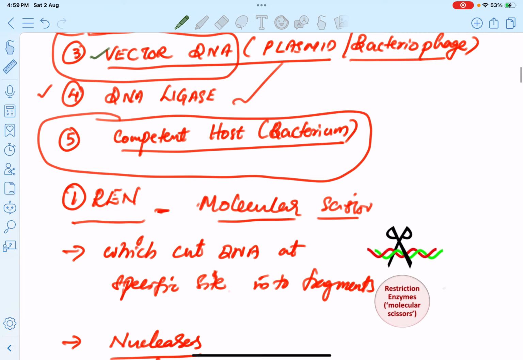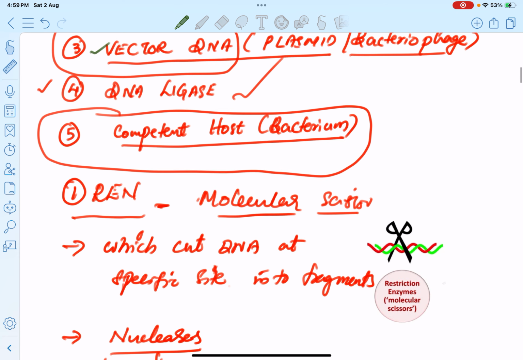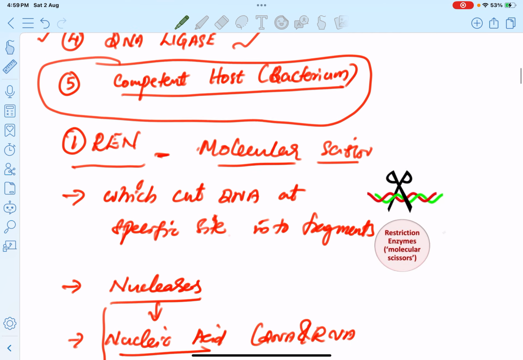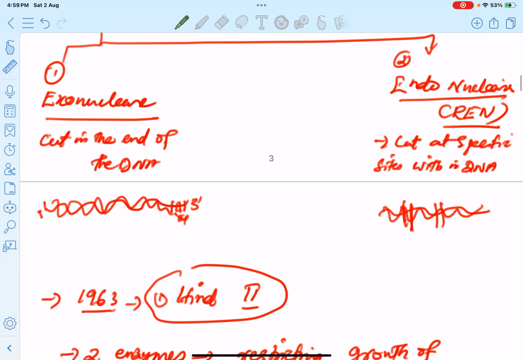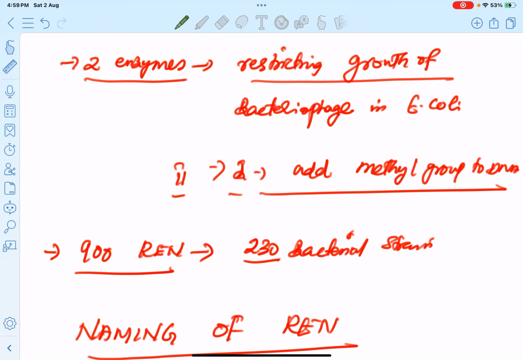That's all about the tools involved in rDNA technology. Next, we have to discuss the first tools involved in rDNA technology. Which is the first tool? Restriction endonuclease, which makes restrictions within the donor DNA and vector DNA. The second tool is DNA ligase.